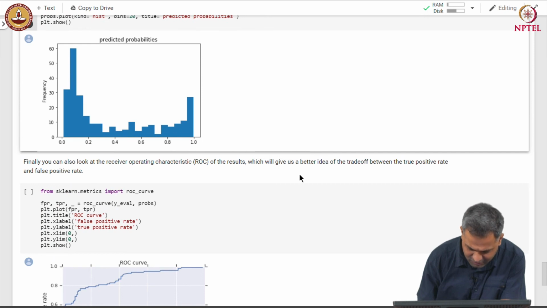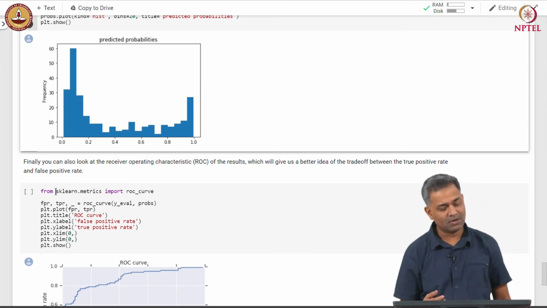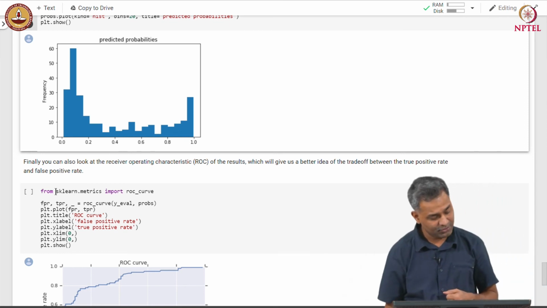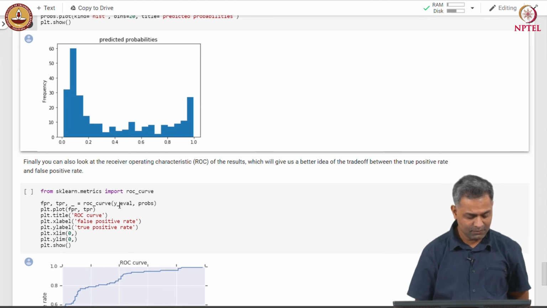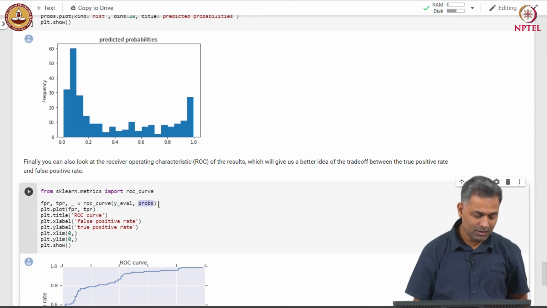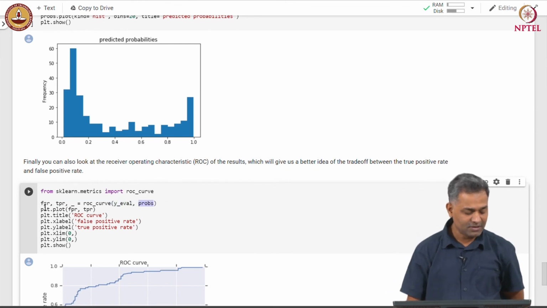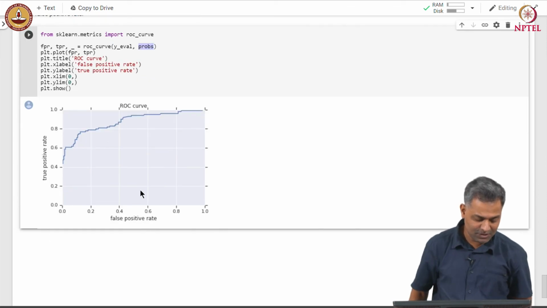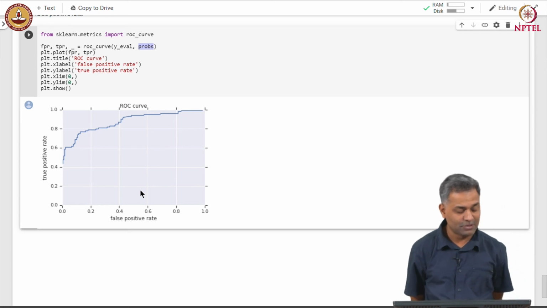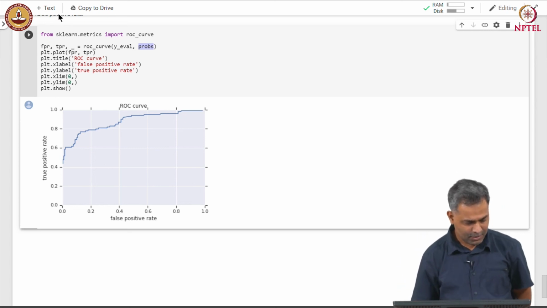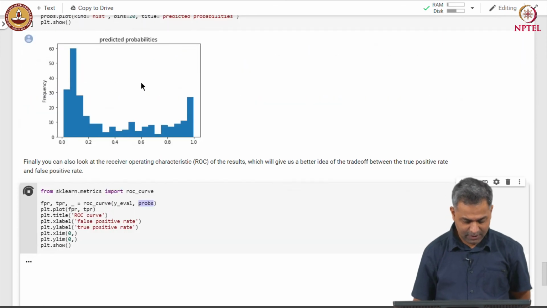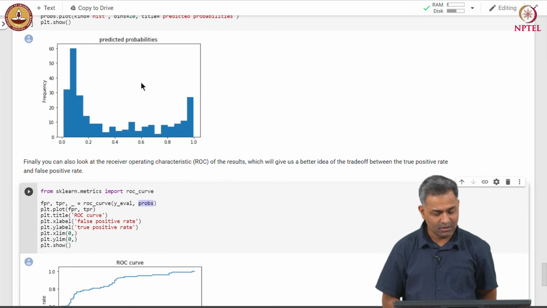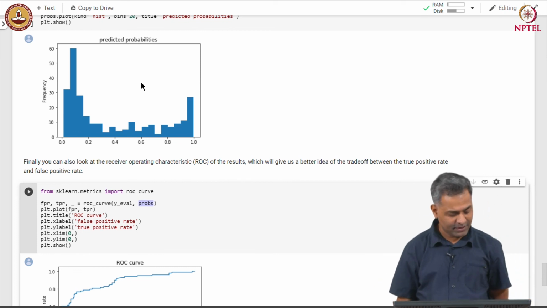Let us plot the ROC curve with roc_curve from the sklearn.metrics package. For the ROC curve, we have to specify the actual labels and the probabilities, and it returns the false positive rate and true positive rate. We plot the ROC curve with false positive rate on the x axis and true positive rate on the y axis. The ROC curve gives us a better idea about the trade off between true positive rate and false positive rate.